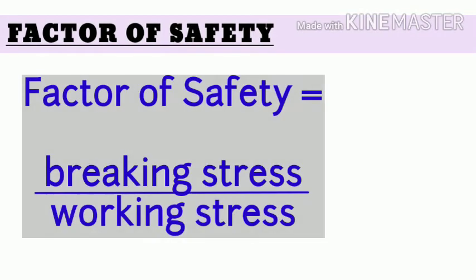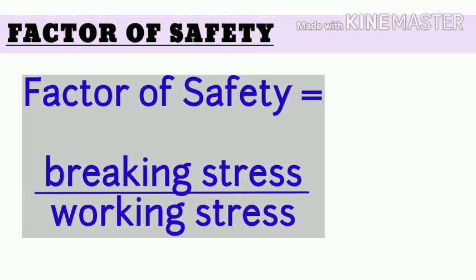Our next topic is factor of safety. This is basically used for building purposes of machines, bridges, etc. And its formula is breaking stress by working stress. In order not to get confused with stress and strain, we should remember that factor of safety always refers to the pressure that we can apply to a material, so it is stress, that is pressure, but not strain. The next confusion that might arise is whether it is breaking by working or working by breaking. For this, we can simply apply the alphabetical order method.